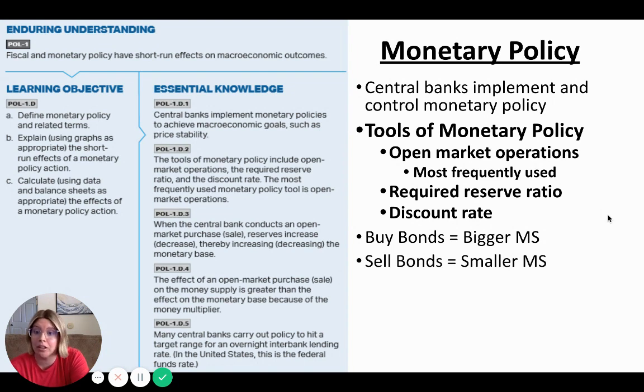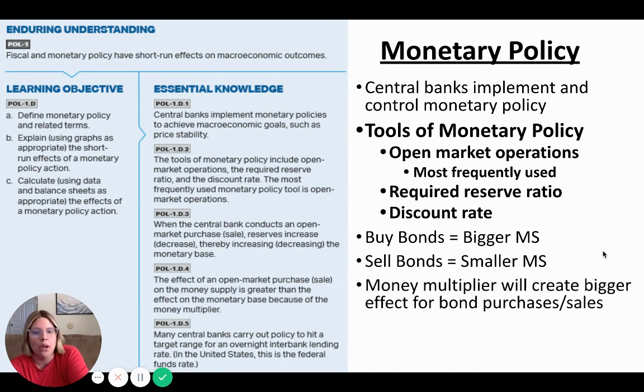Remember, buy big, sell small. So buying bonds means bigger money supply. Selling bonds means smaller money supply. So remember that, please. Those are open market operations we need to know. The money multiplier will create a bigger effect for bond purchases and sales. And the reason for that is because, again, they don't have to hang on to any fractions or portions of that, so it's going to have a bigger effect there.